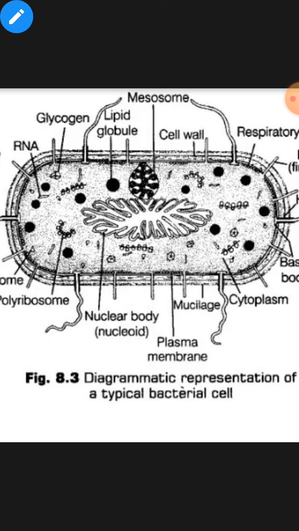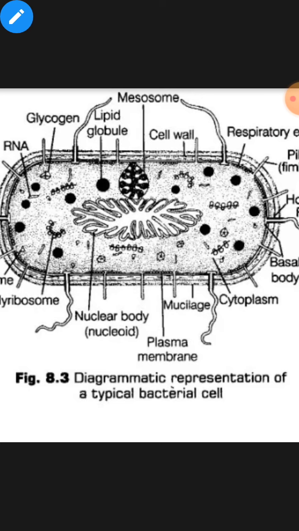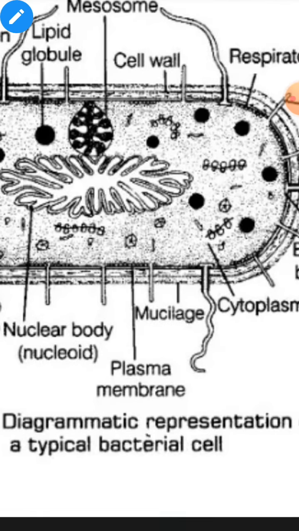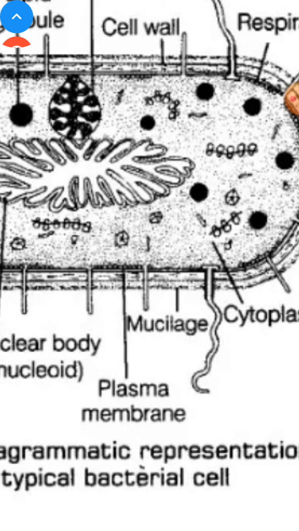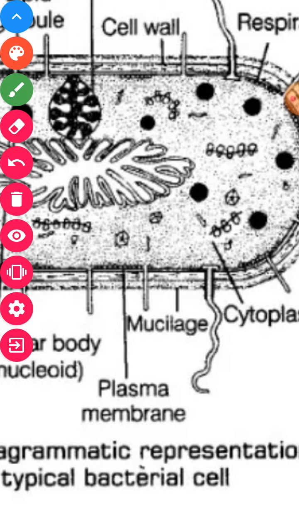Now we are going to study the components of bacteria or the prokaryotic cell, and describe the structure. First we will explain the outermost covering layer. You can see here that the mucilage is present, which is the outermost covering layer in any bacterial cell. This is the mucilage, and it is made up of glycocalyx.